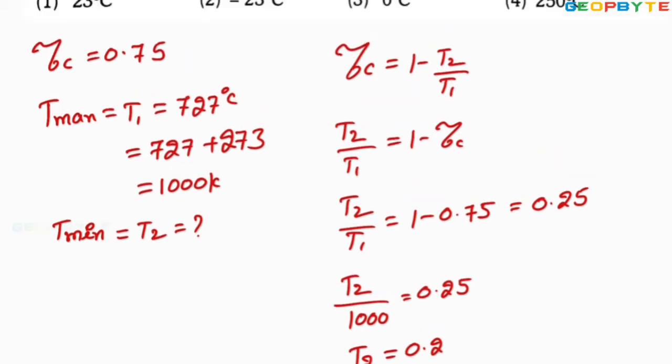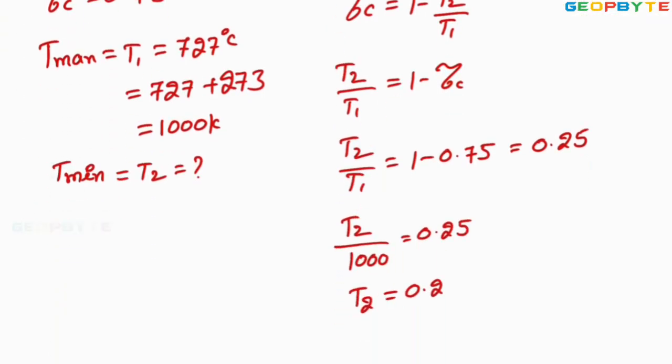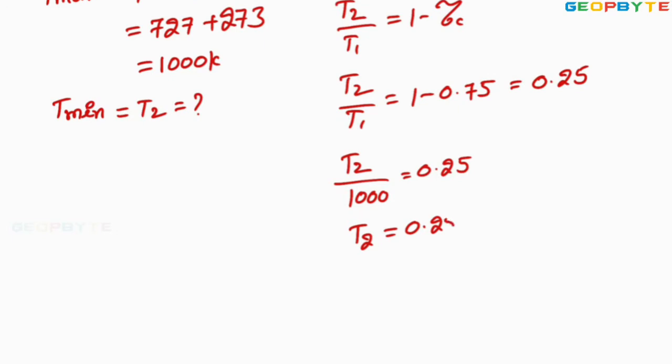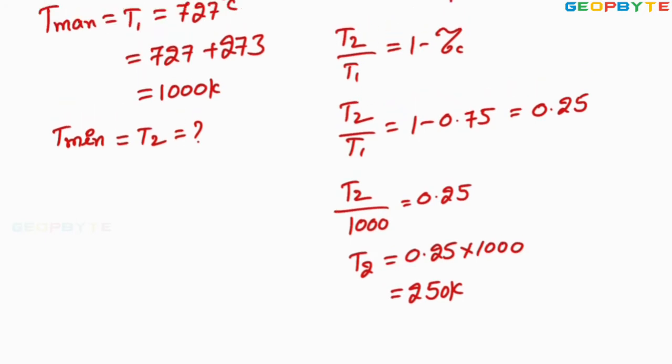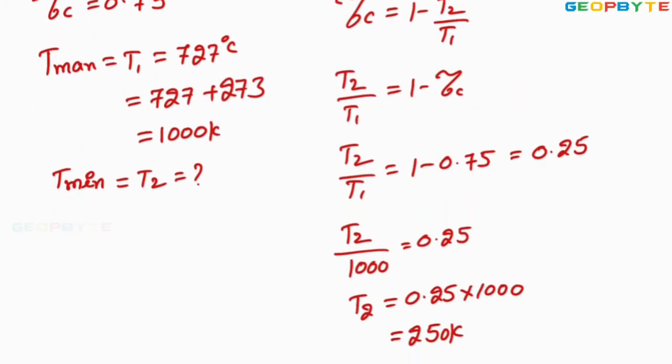Therefore the lowest absolute temperature, or the temperature of the lower temperature reservoir, which is what he is asking, is 0.25 multiplied by 1000, equal to 250 Kelvin. But look at the options. All options are given in degree centigrade.